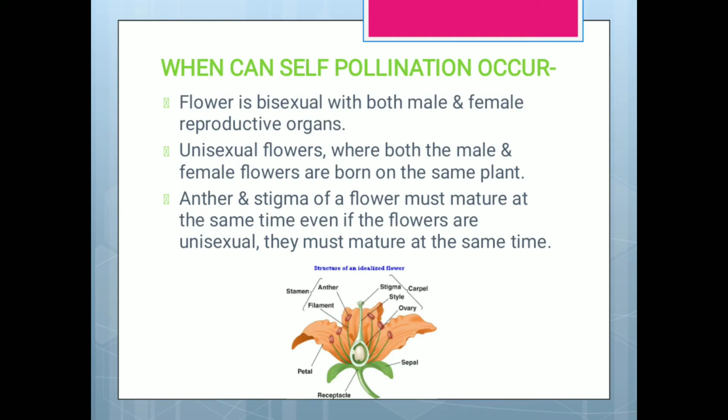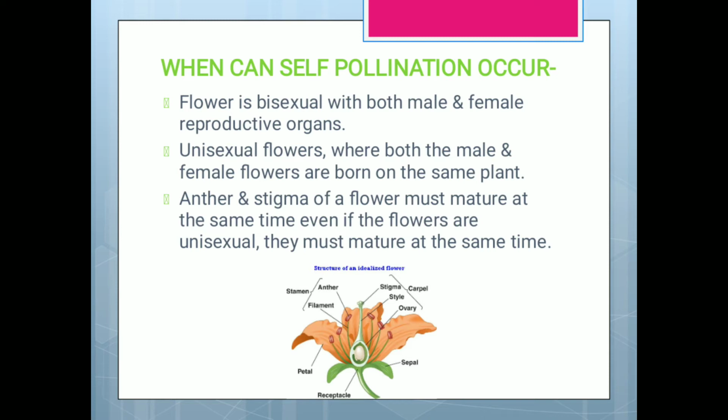Now, when can self-pollination occur? There are some conditions. Let us see those. The flower is bisexual with both male and female reproductive organs. So the flower has to be bisexual and both the male and female reproductive organs must be there. Now, in unisexual flowers, where both male and female flowers are born on the same plant, we have learned this term, but here again I am teaching this. In unisexual flowers, it should be a monoecious plant.